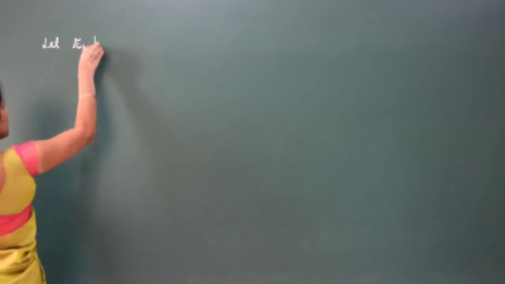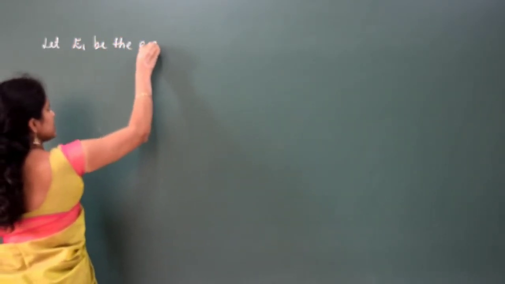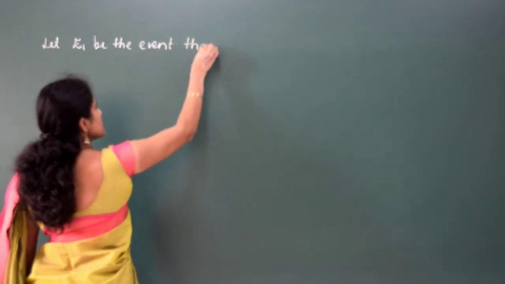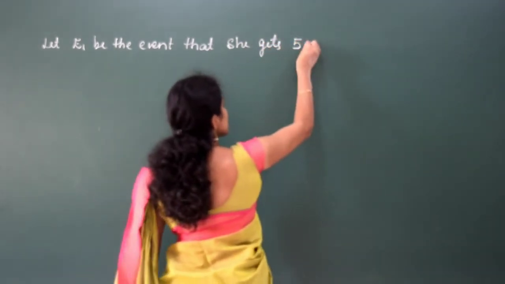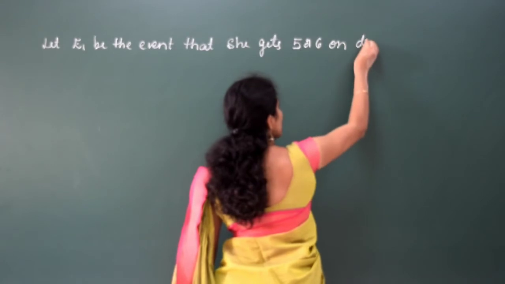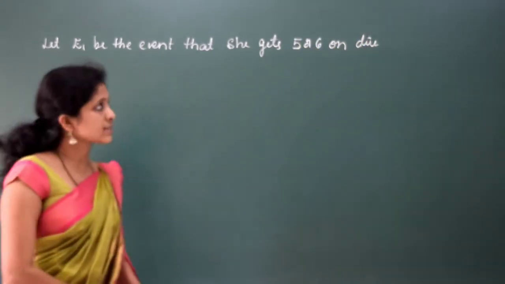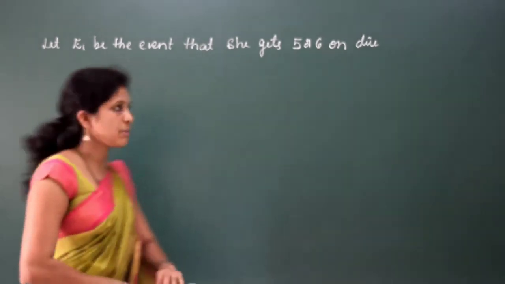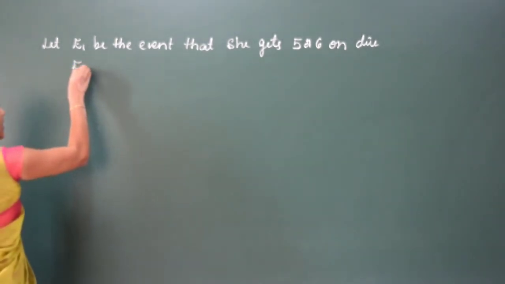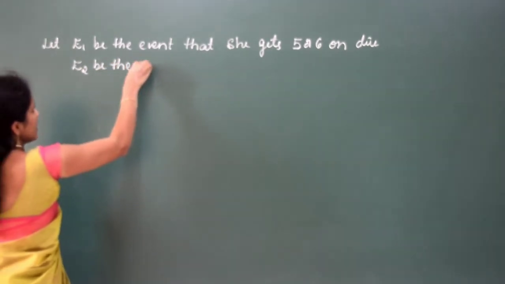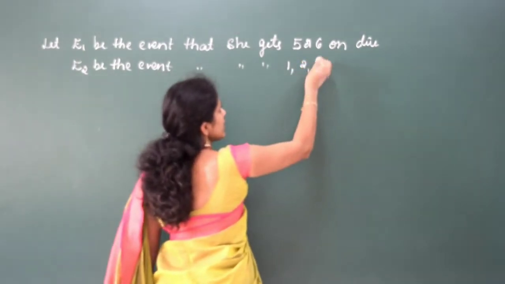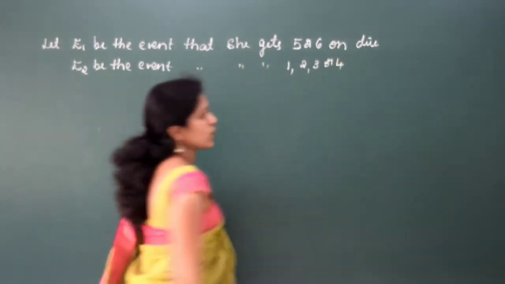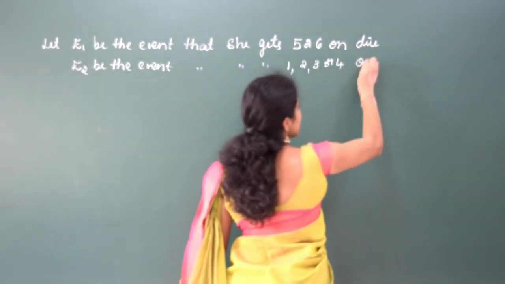Let E1 be the event that she gets 5 or 6 on the die. If she gets 5 or 6, then she will toss a coin 3 times. Remember that. And let E2 be the event that she gets 1, 2, 3 or 4 on the die.